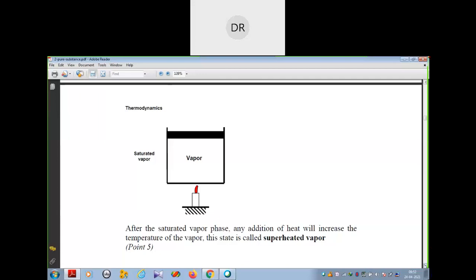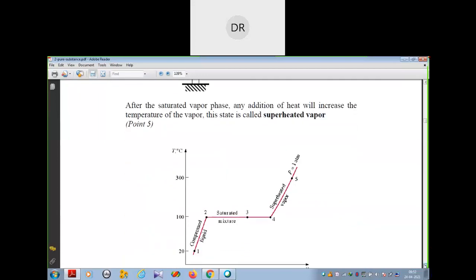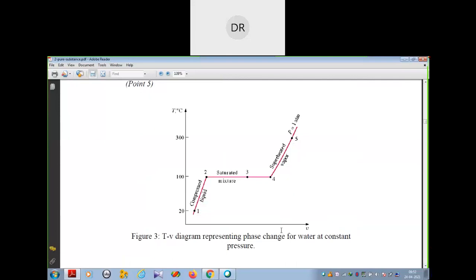Now this is the diagram. TV diagram means the temperature and volume diagram, showing the change of volume. From 20 degrees to 100 degrees centigrade, you can see how the phases change at constant pressure. At position 1, the liquid is compressed. Up to position 2, that will be the saturated mixture position. Saturated mixture means saturated liquid and saturated vapor, up to positions 2, 3, 4.